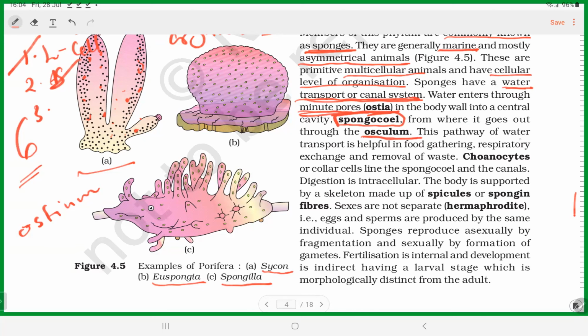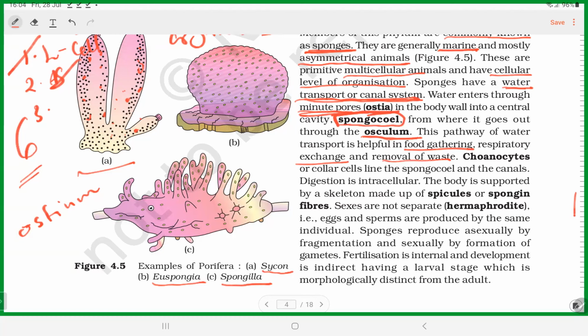Now, what is the function of these pores present in the body? These pores help in food gathering, respiration, removal of waste, all of the life processes.